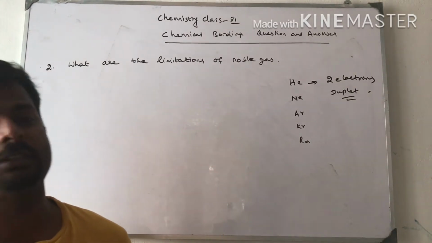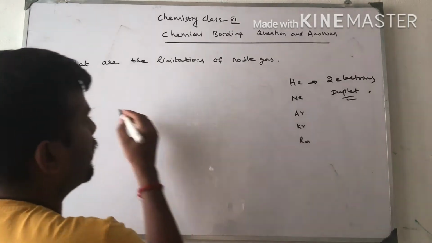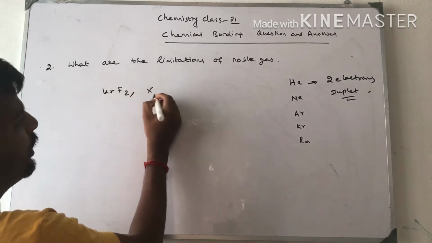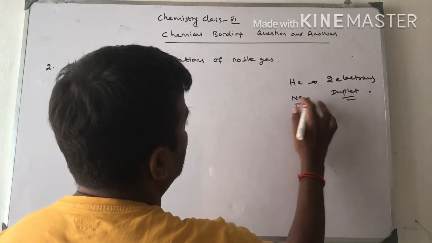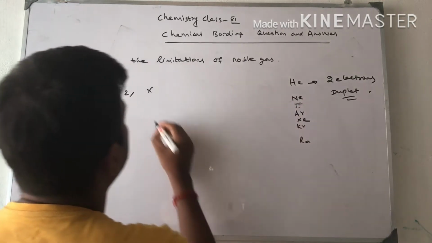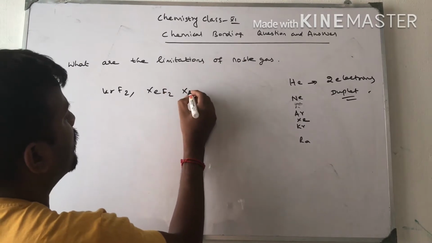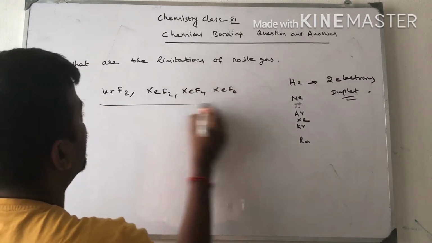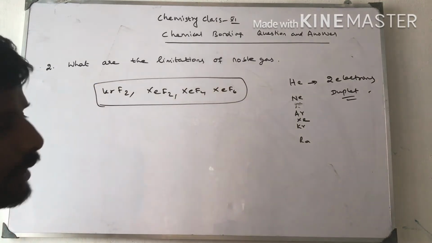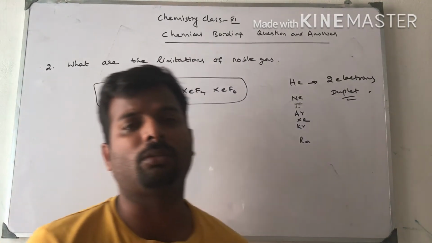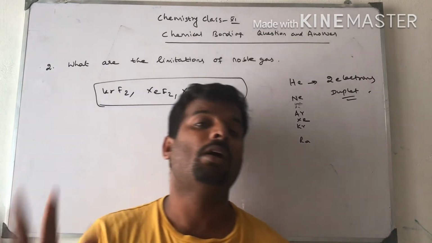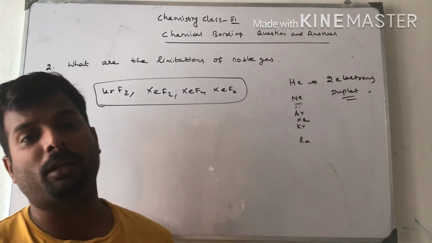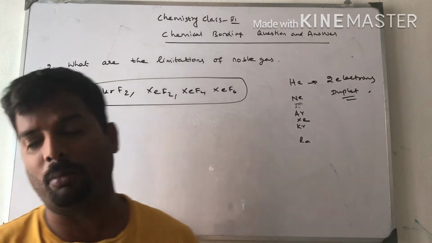Exception, the limitation is krypton fluoride KrF2, and xenon fluorides: xenon difluoride, xenon tetrafluoride, xenon hexafluoride. All are forming compounds. That is why this is one limitation. Noble gases do not form compounds, but except krypton and xenon, they form compounds.